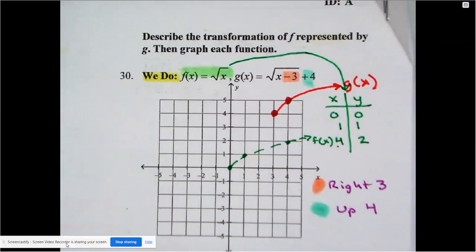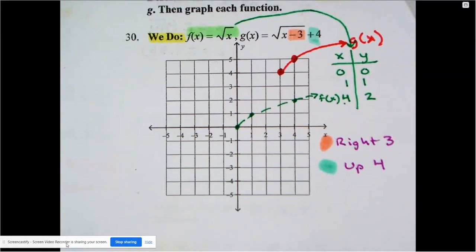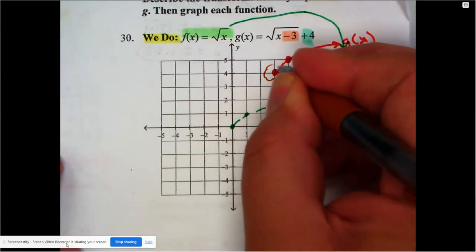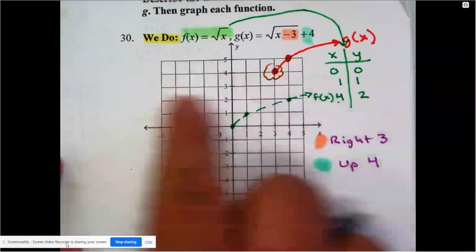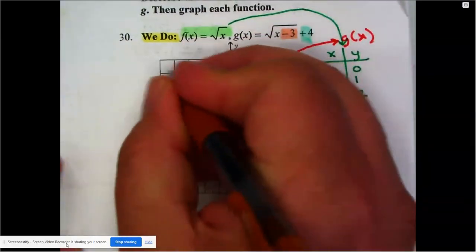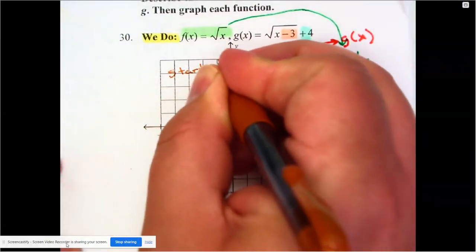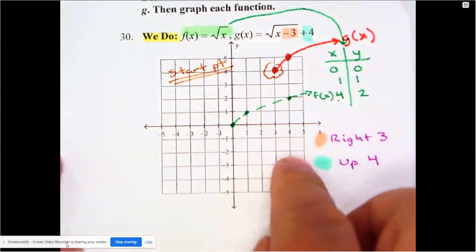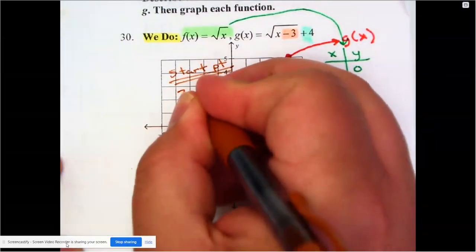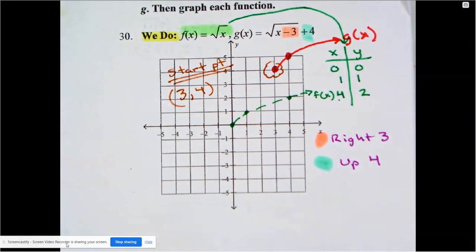But remember, one of the things that we're going to be tested on is the concept of domain and range. So we want to make sure we talk about that, even though it's not in the directions. We should bring that in. And so remember, when we're doing domain and range, I look at this starting point. We called it the starting point because there's no graph anywhere else around it after that. And that's the point 3, 4. So I'm just going to write the start point is 3, 4. Remember, that's what's going to help me for my domain and my range.